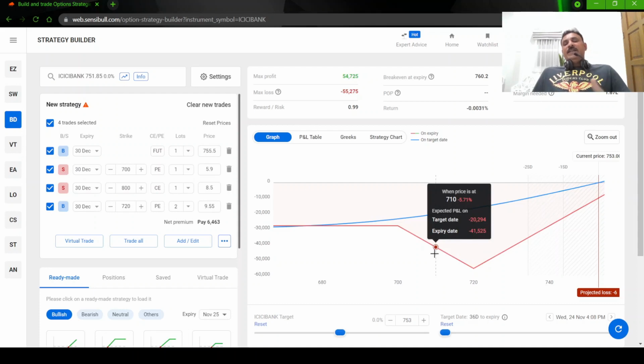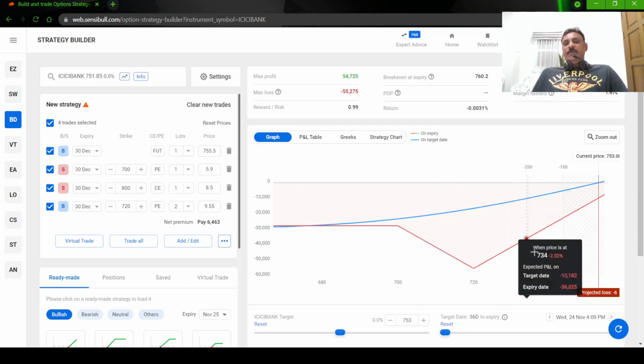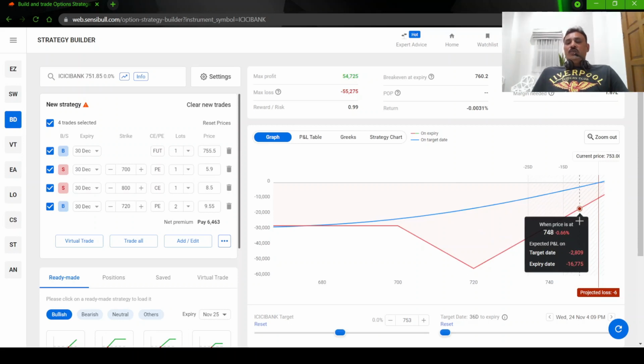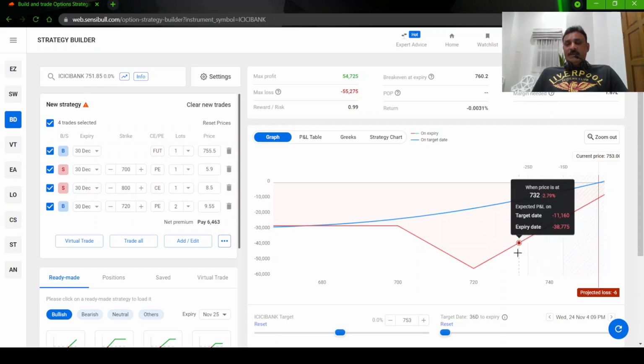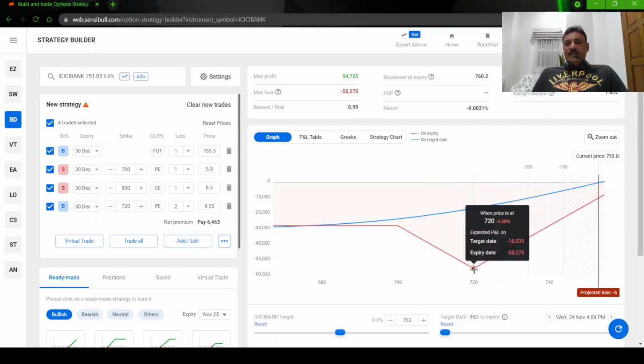But considering the premiums now, because what the market will be tomorrow and what the premiums will be today we cannot determine, right? So we will go with the current premium, whatever is available. So once the market starts coming down, if it comes to 720, at that time you can simply exit the trade at about 16,000 rupees loss.